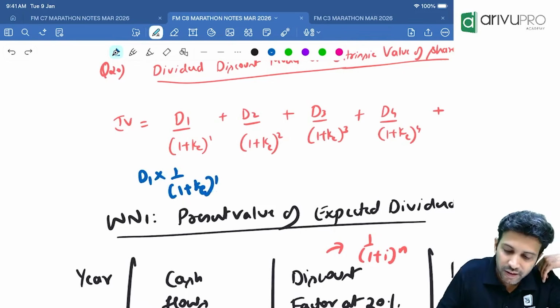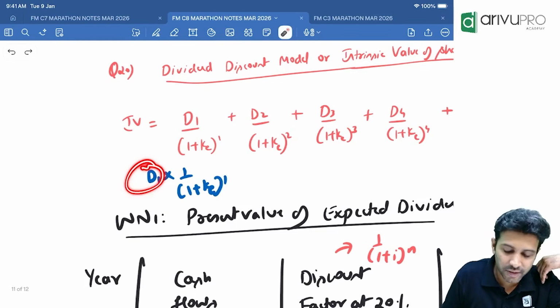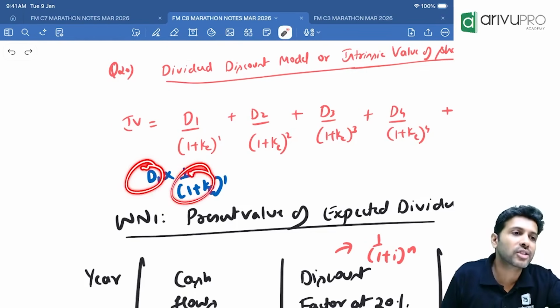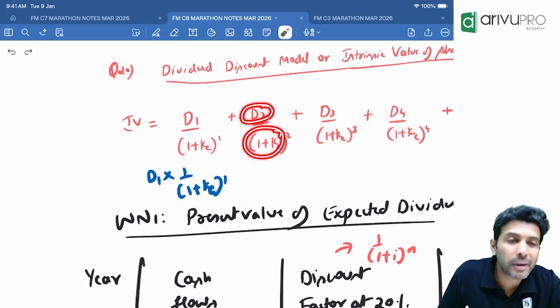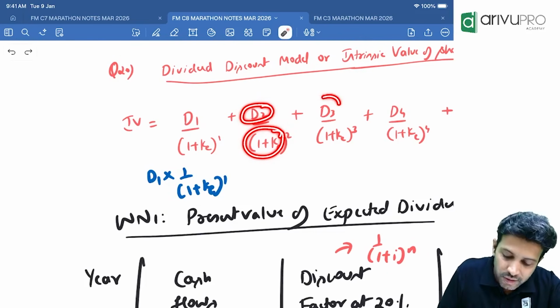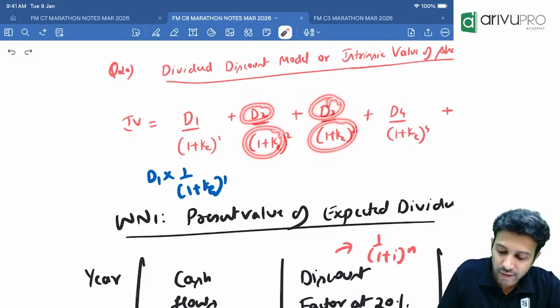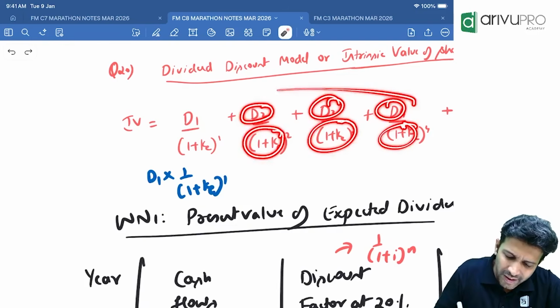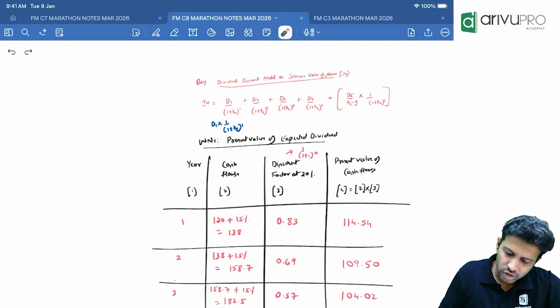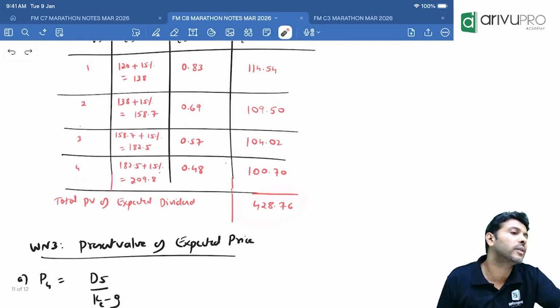They have taken the first year's expected dividend and multiplied it by the first year's discount factor. Here what have they done? Taken the second year's dividend and multiplied the second year's discount factor. Third year dividend and third year discount factor. Fourth year dividend, fourth year discount factor. We know this. That means adding all this, what are you going to get? So basically, you'll get the present value of expected dividend.